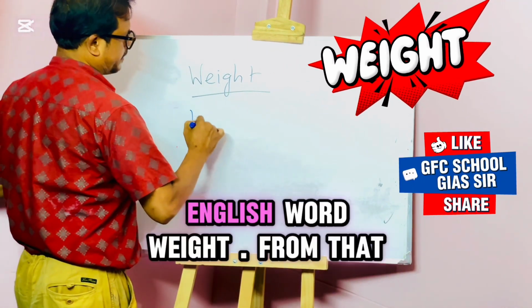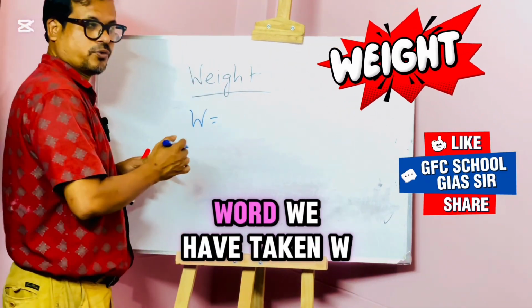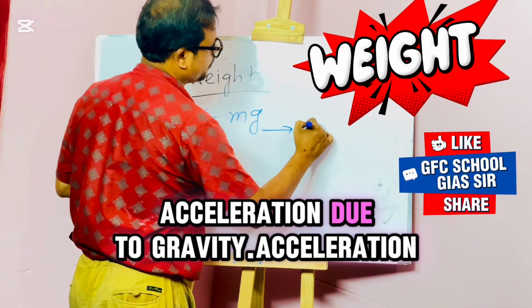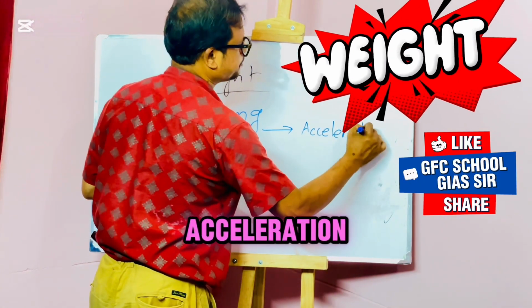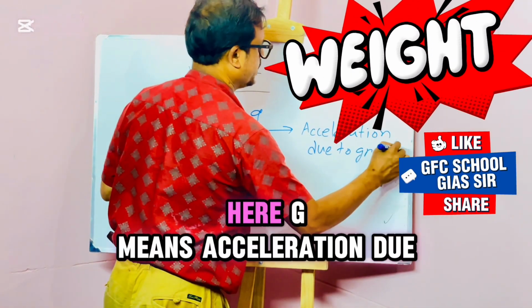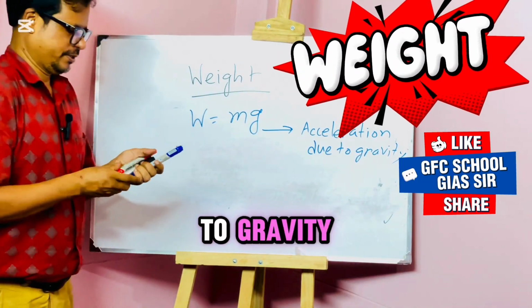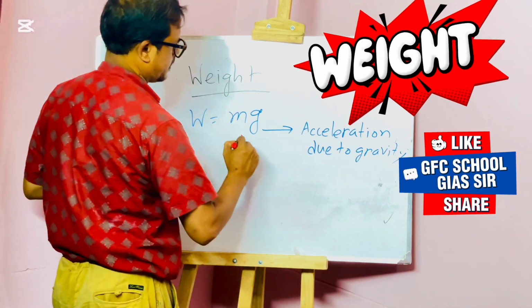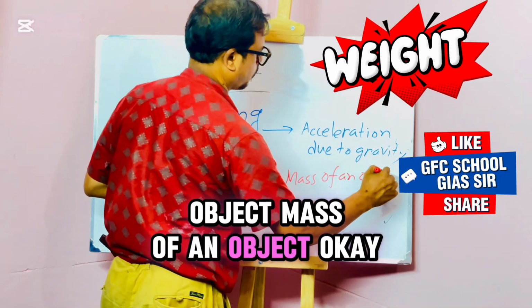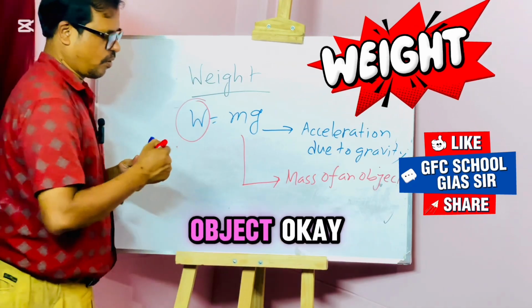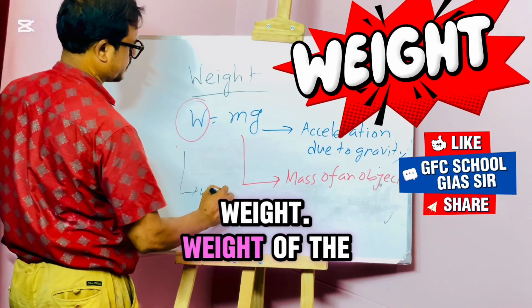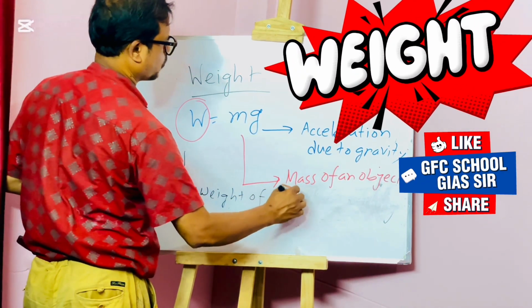Weight, here, the English word weight, from that word we have taken W. Here, g means acceleration due to gravity, and m means mass of the object. W is just the weight of the object.